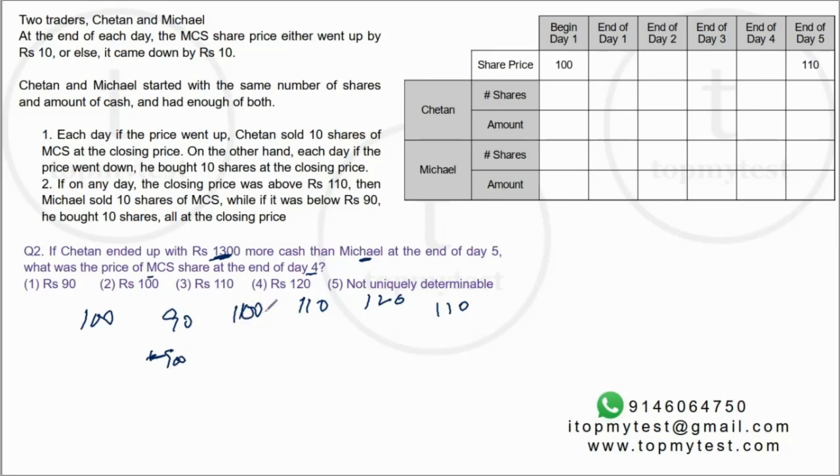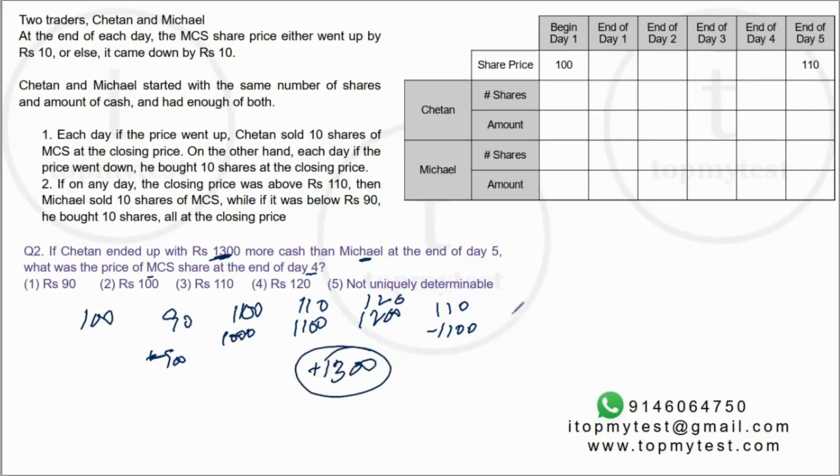Then he will sell 10 shares at 100, so he will get 1000 rupees. Then he will sell 10 more shares at 110, so he will get 1100. Then he'll sell another 10 shares, 1200. And then he'll buy for 110. What will be his net cash? 900, 2000, 2000. This will be 1000. So his net cash position is going to rise by 1300.